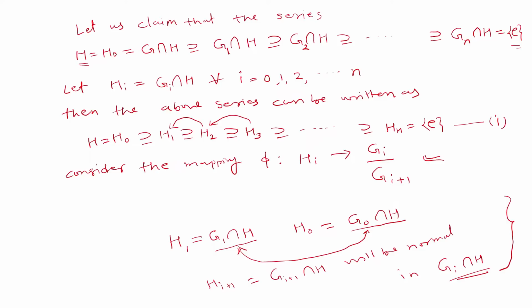So for this purpose we have defined this function phi from Hi to Gi by Gi plus 1, and this mapping is defined by this rule: phi of some element x of Hi is equal to x Gi plus 1. So let us analyze something about this function.